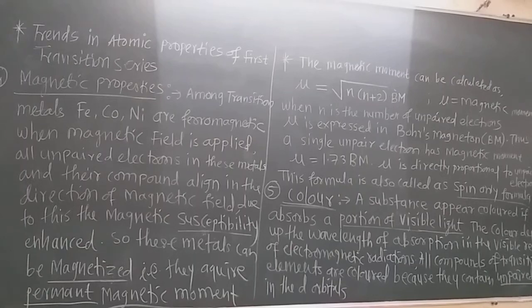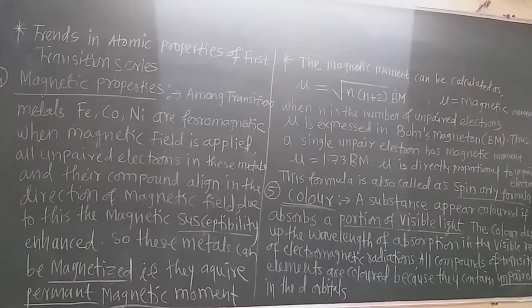We are learning the trends in atomic properties of the first transition series, that is the 3d series. Now the fourth property, the magnetic property.